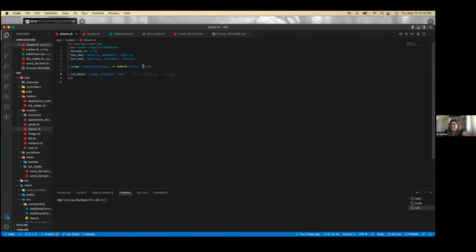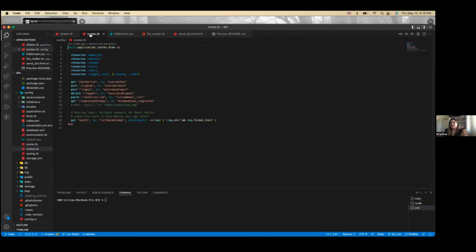And then for my code, there are some things I want to show. For the completed dreams, I had to use a handy scope in my dream model that makes sure that when I go into my memories view, it only shows the completed dreams, and I can only add memories to the completed dreams. So you have to add a scope, and then I made a special GET request to that in my routes.